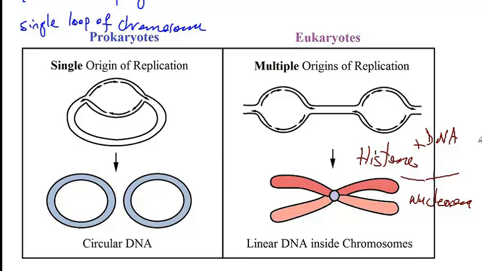So that's the way that eukaryotic cells create a compact form of their DNA. The other difference is that during replication, prokaryotic DNA has only a single origin of replication that will go all around and create two separate circular DNA, versus eukaryotic cells, which have multiple origins of replication. So they start from multiple areas and start replicating DNA.